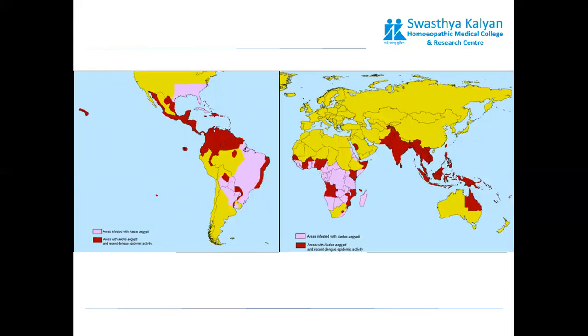This map is showing you the areas which are very prone to dengue virus. The red ones are the ones which can show epidemic problems, whereas the pink ones are those where Aedes aegypti is found.